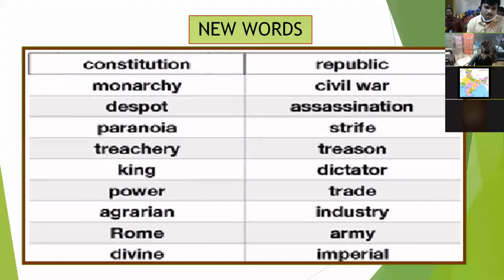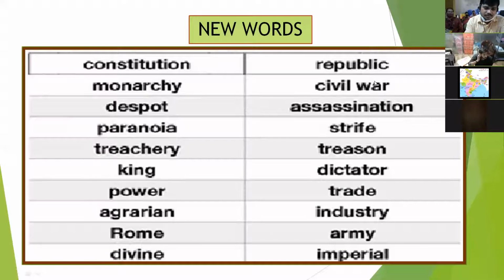We are teaching in residential schools, and personally what I feel is that children come from rural areas, from Telugu medium, so we can't expect all the children to know the meaning of king. So it is our responsibility as a social teacher to give the meaning of even a simple word like king. King means a male ruler of an independent country.